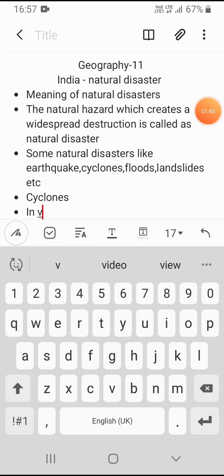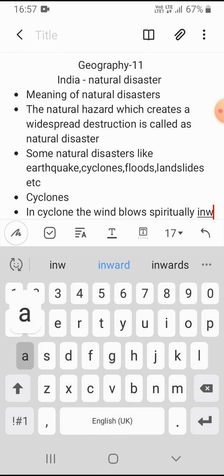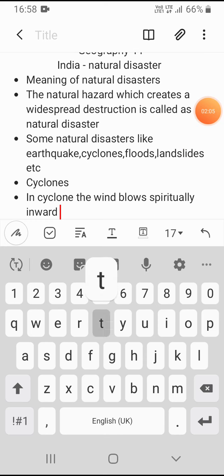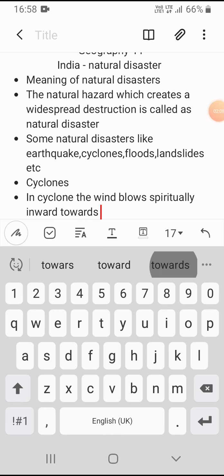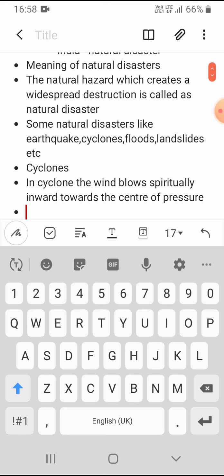In a cyclone, the wind blows spherically inwards in the high pressure area towards the center of pressure. So in the center of pressure the wind blows, and this causes the cyclone.